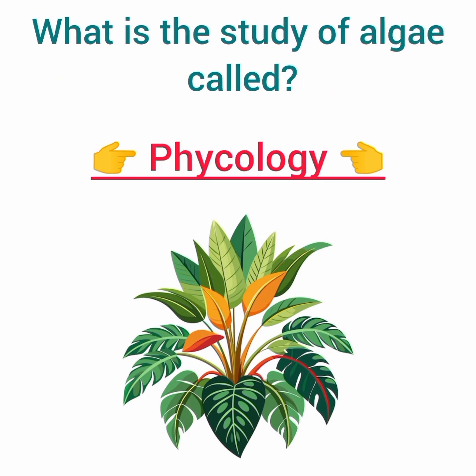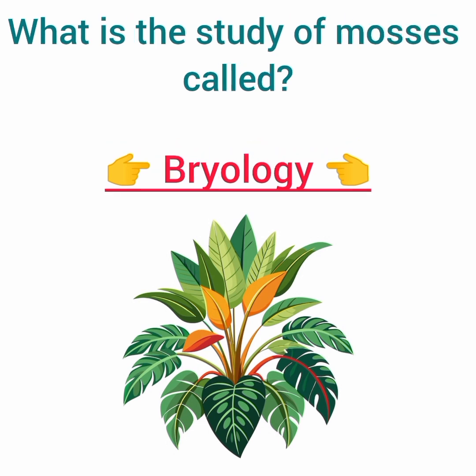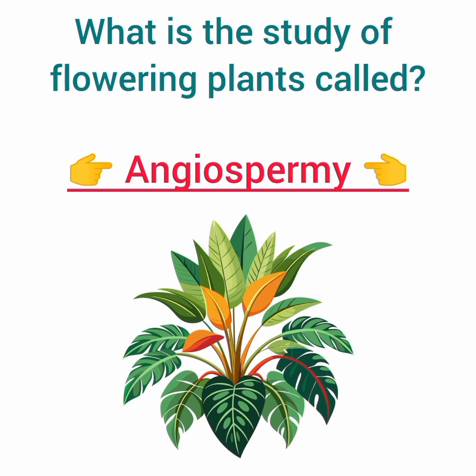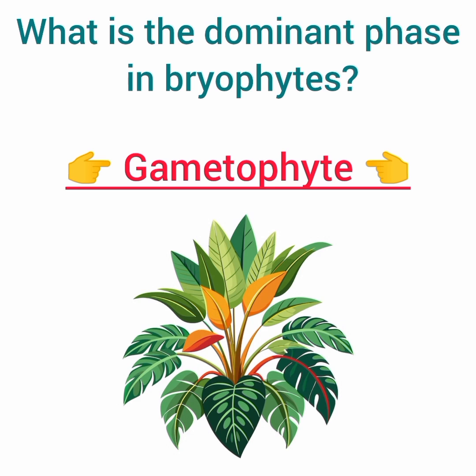What is the study of algae called? Answer: phycology. What is the study of fungi called? Answer: mycology. What is the study of mosses called? Answer: bryology. What is the study of flowering plants called? Answer: angiospermy. What is the scientific term for plant life cycle? Answer: alternation of generations.